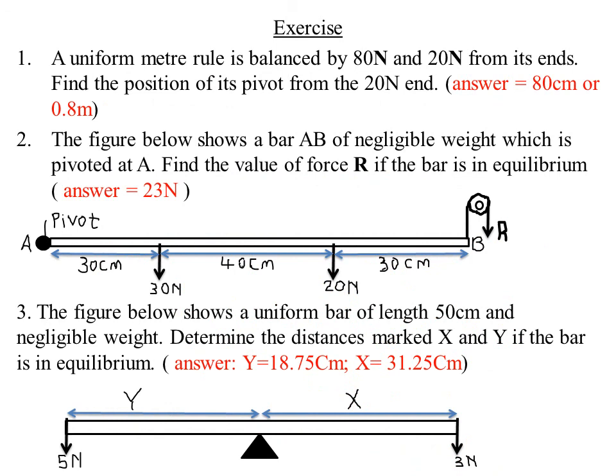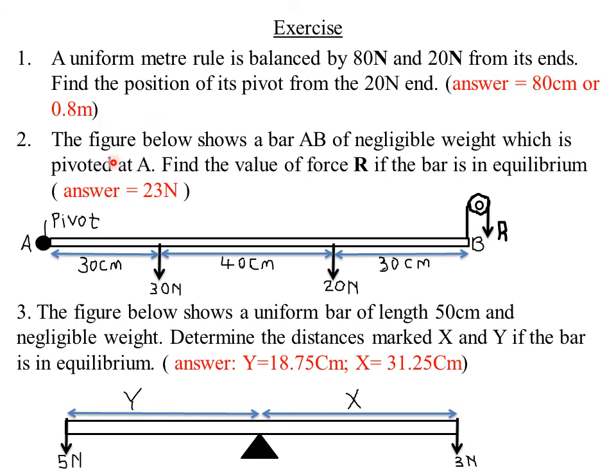And lastly, I have some exercises which will help you see whether you understood our examples. So the first exercise reads that a uniform meter rule is balanced at 80 Newton and 20 Newton from its end. Find the position of the pivot from the 20 Newton end. So the expected answer is 80 centimeters or 0.8 meters. So try and see whether you get the same.